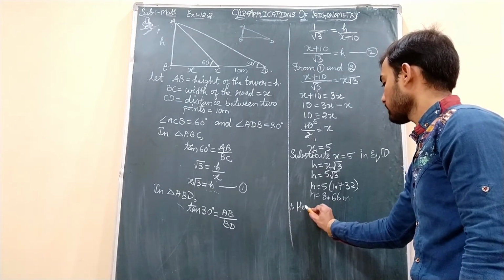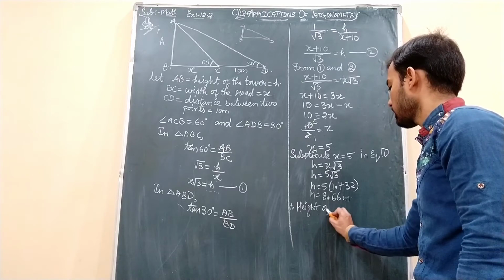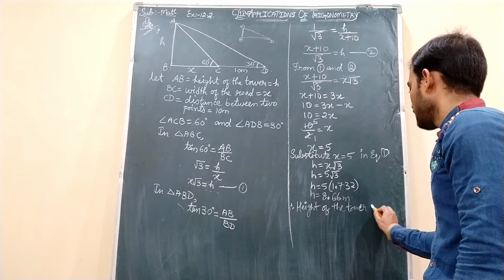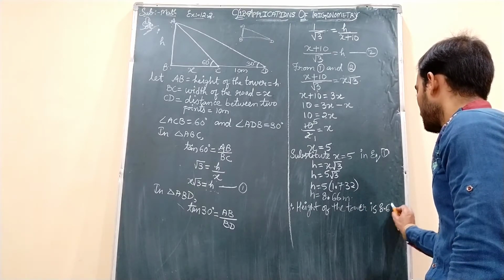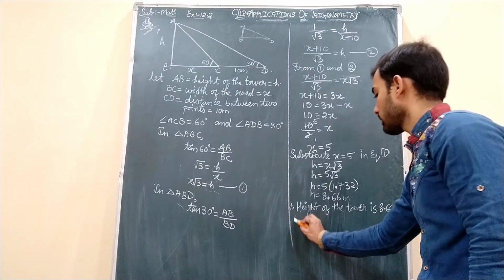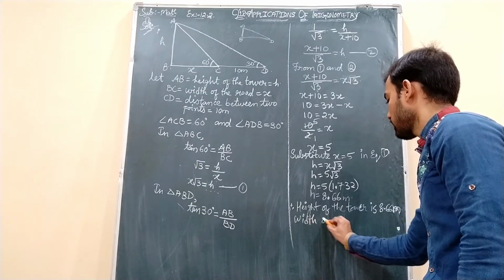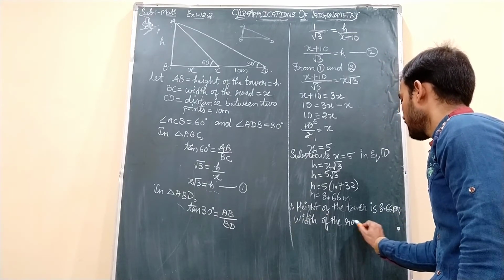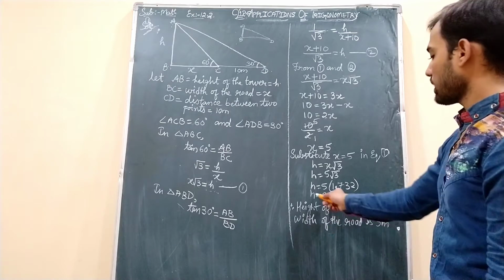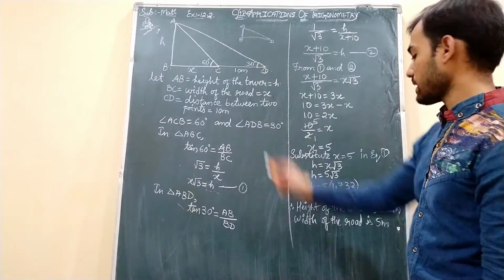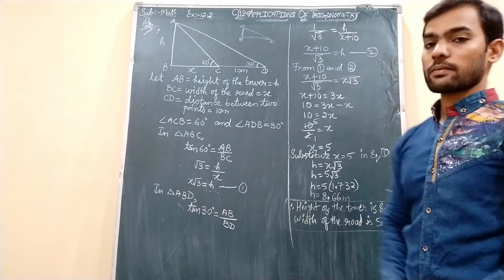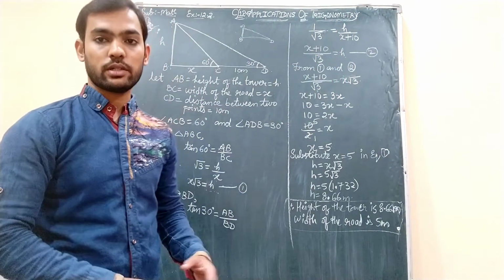Therefore, height of the tower is 8.66 meters and width of the road is how much, students? That is only 5 meters. Height of the tower is 8.66, width of the road we have taken as x, that is 5 meters. Put it in a box. Okay students, note down this one, then we will do question number 2 also.